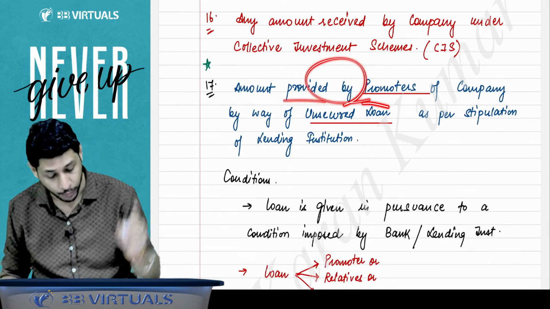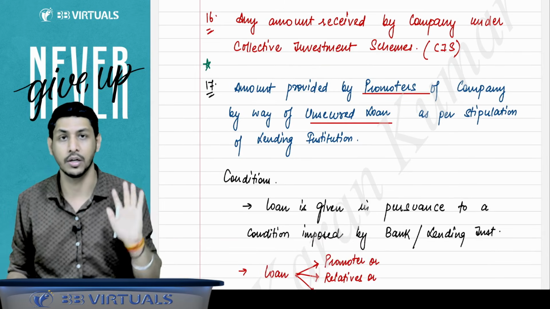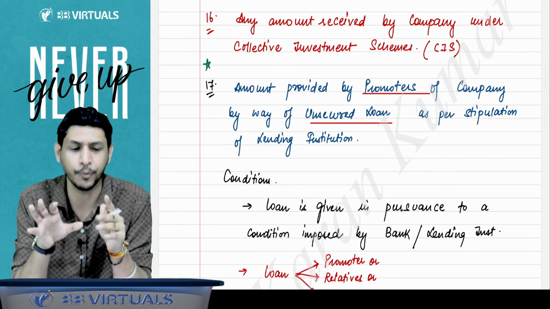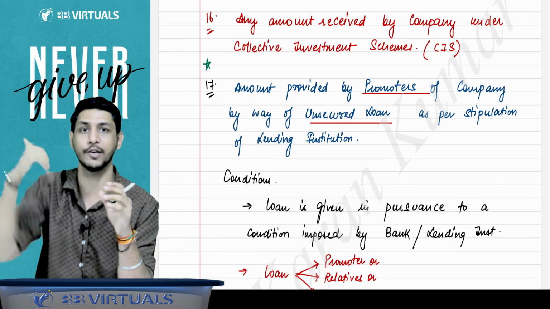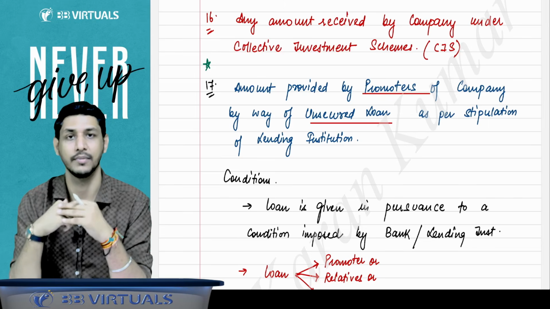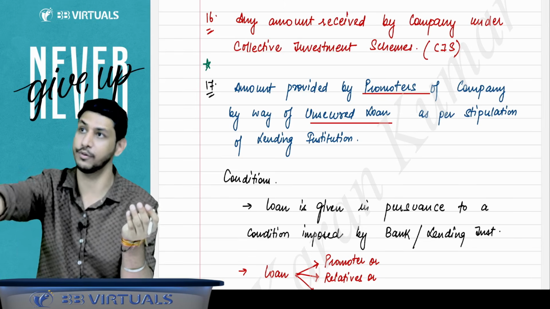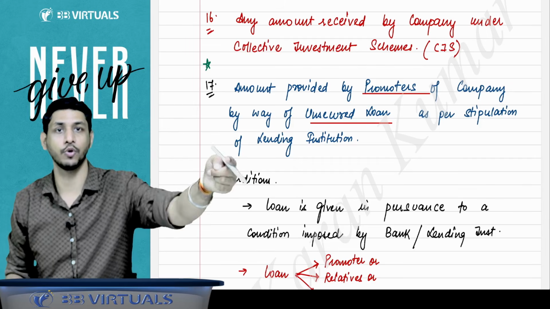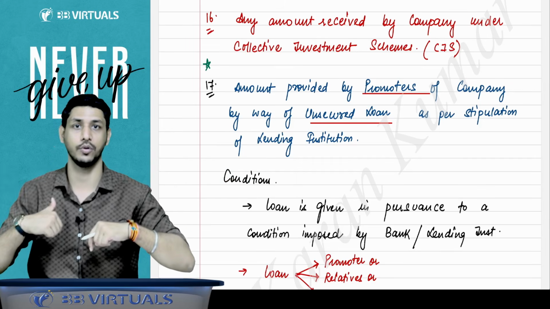Amount provided by the promoter. This is a very, very important point that the institute always asks in the paper. Suppose the company went to the bank asking for a loan, please give us some loan because it is required for our project. The bank says we will give you the loan, but on one condition. Ask your promoter to give you some unsecured loan, then only we will give you the loan.